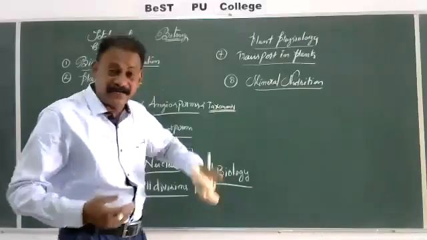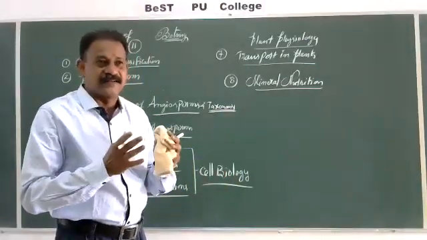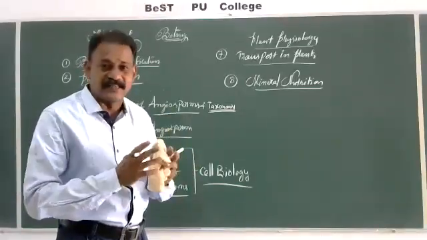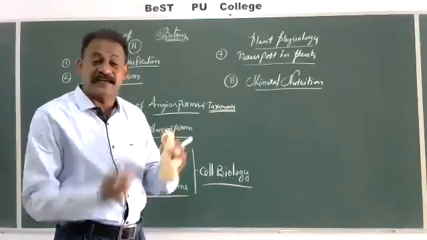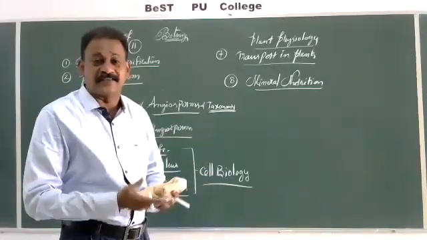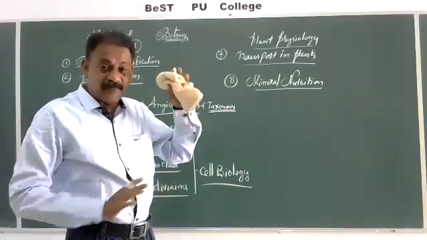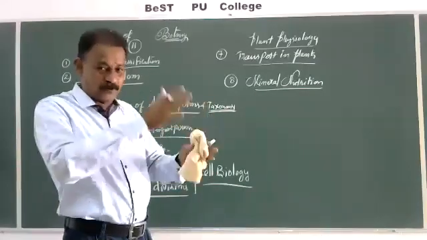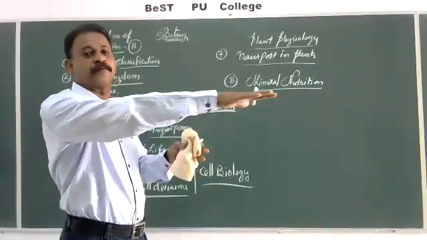And if a particular element is not there in a plant, what happens to the plant? What are the changes that occur in the plant body? What are the symptoms we will see in the plant body? What are the diseases? And if the same element is restored, what happens? If a particular element is more in concentration, what happens? If a particular element is less in concentration, what happens? To maintain the plant growth and life in a systematic way, what will be the concentration of a particular element?